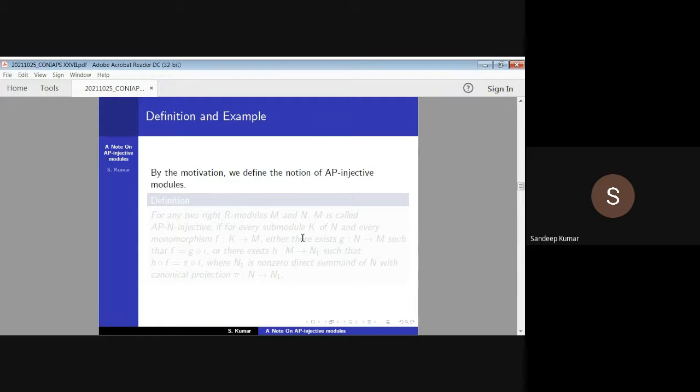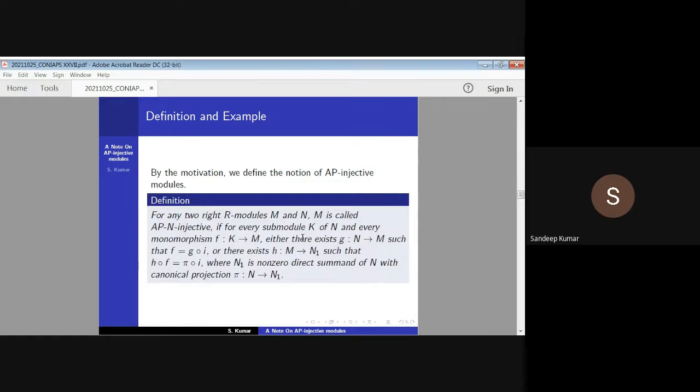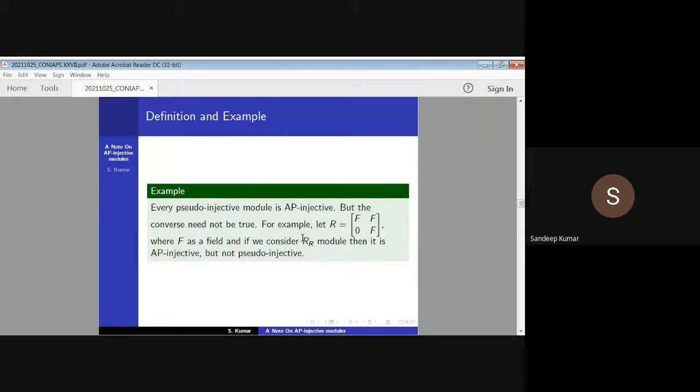By the motivation of the above definitions, we define the notion of AP-injective modules. Definition: for any two right R-modules M and N, M is called AP-N-injective if for every submodule K of N and every monomorphism f from K to M, either there exists g from N to M such that f is equal to g composed with i, or there exists h from M to N1 such that f h is equal to i π, where N1 is a non-zero direct summand of N with canonical projection π from N to N1. We give some examples.